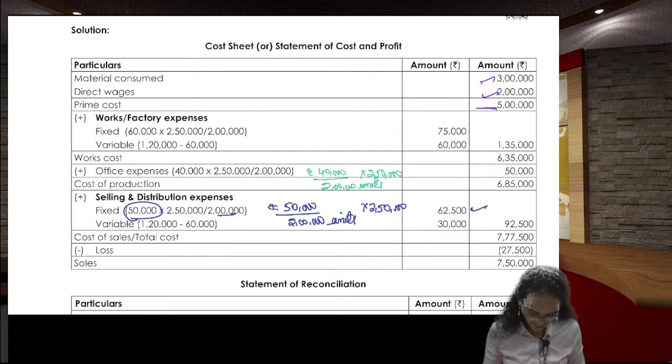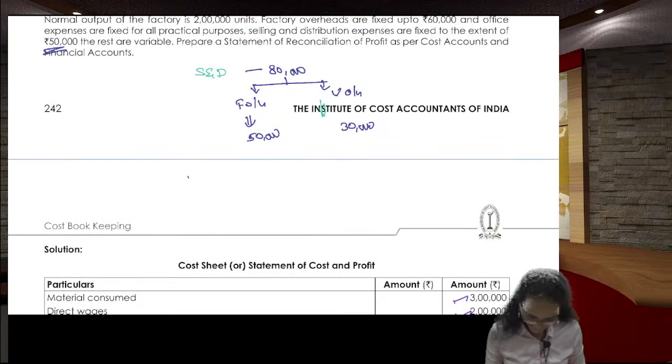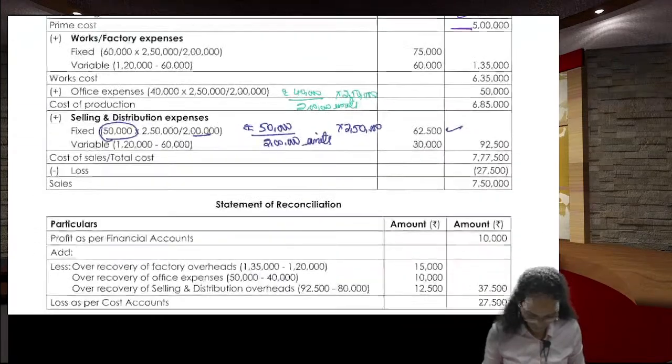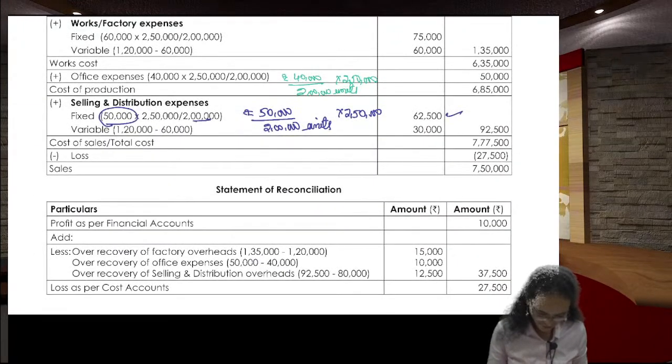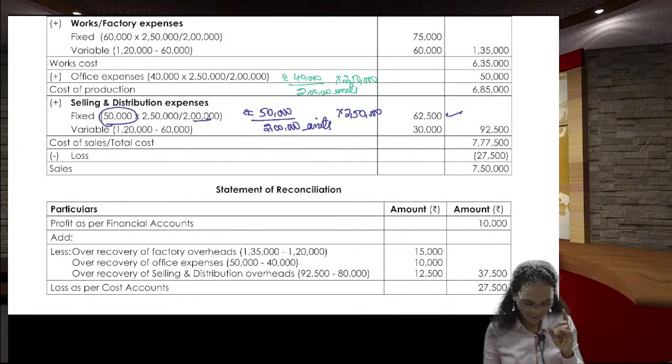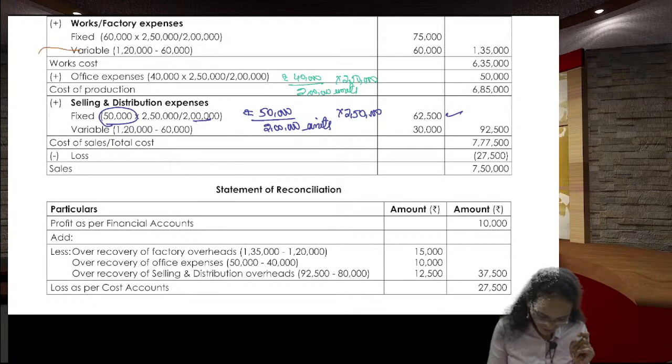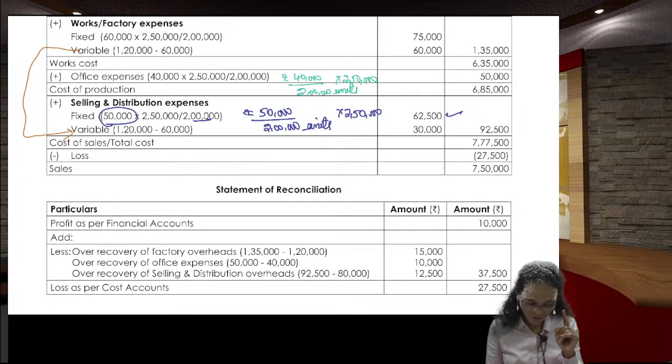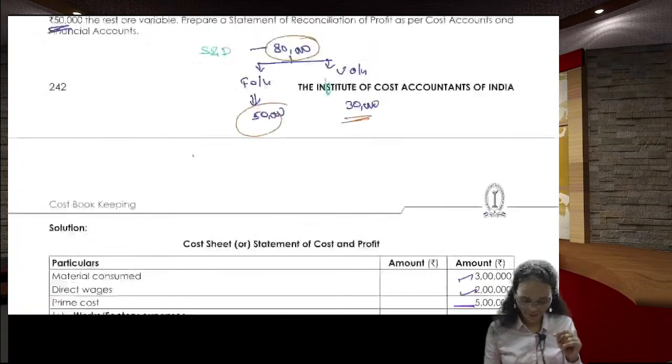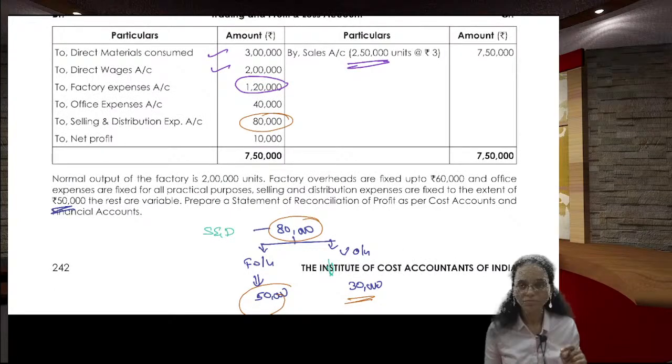And next one, the variable portion. 80 minus 50 should be 30, but as per my knowledge, there is a print mistake. They have copy pasted this one, because this is not 120. This is given in the question as 80.